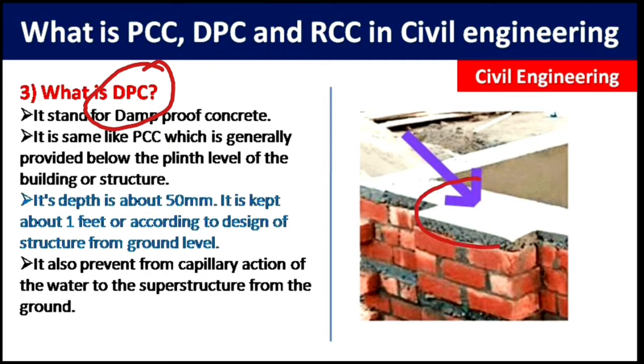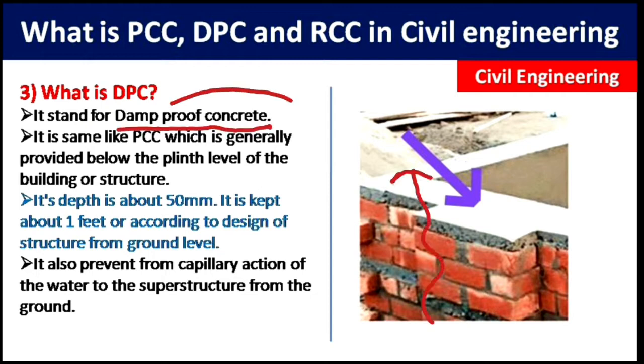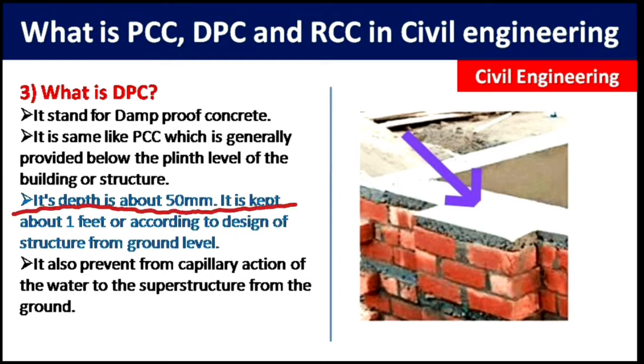You can see in this picture, this is kept at the plinth level of the building structure, so that the water from the ground level cannot go up to the superstructure and spoil it. So it is provided to prevent the water from going up. Its depth is about 50 mm. It is kept about 1 foot, or according to the design of the structure, from the ground level.